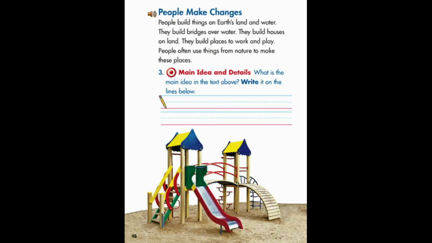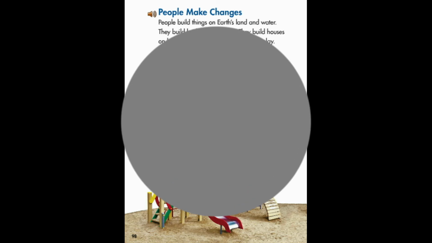People make changes. People build things on Earth's land and water. They build bridges over water. They build houses on land. They build places to work and play. People often use things from nature to make these places.